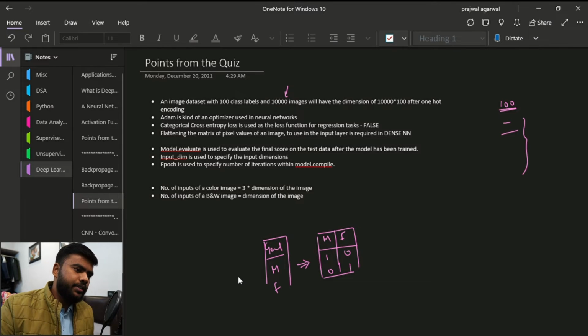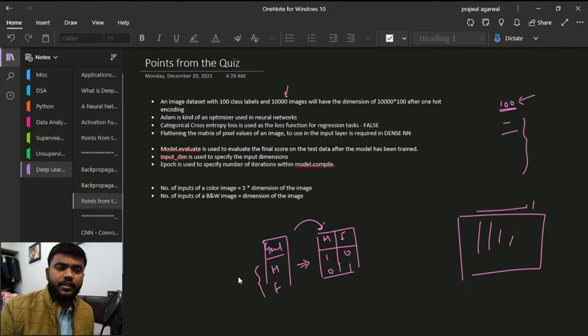All right, so this is the structure that we proceed with, and the number of columns used to represent the one hot encoding is actually the number of categories that we are having. So if we are having 100 categories here,